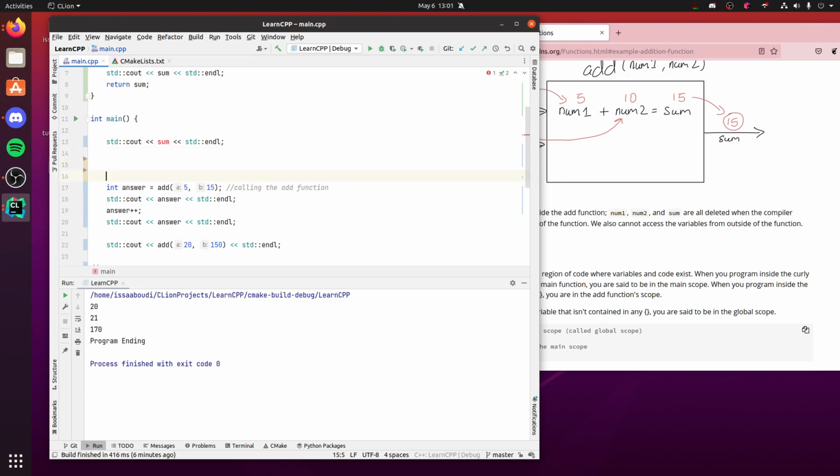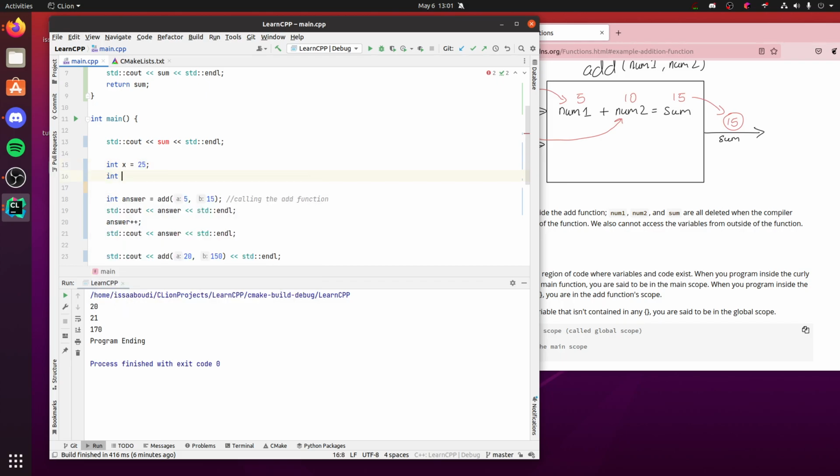But let's say we had int x, and let's use different numbers. Let's use 25 and y will be 357. I don't know, it doesn't matter really. I'm gonna get rid of this. So instead of passing numbers, these would be arguments, the numbers.